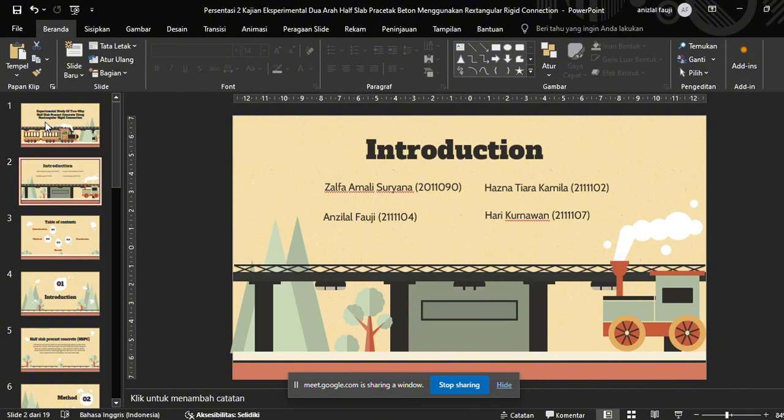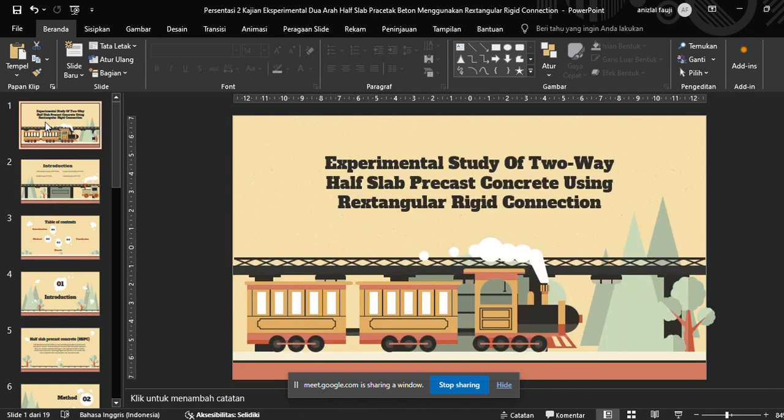My name is Hari Kurniawan. I'm from Group 5. The members are Jalpa, Anjilal, and Hasna. Today, I will present a journal article entitled Experimental Study of Two-Way Precast Concrete Half Slab Using Rectangular Rigid Connection.